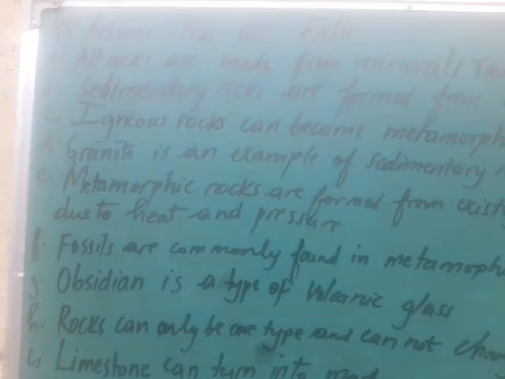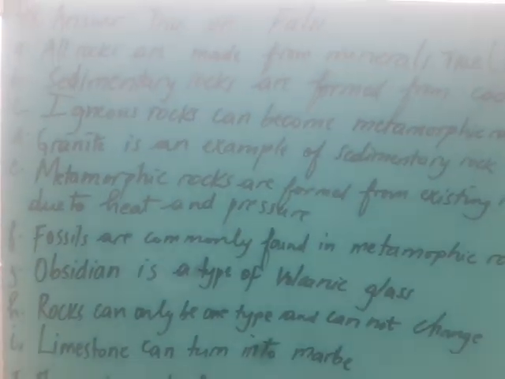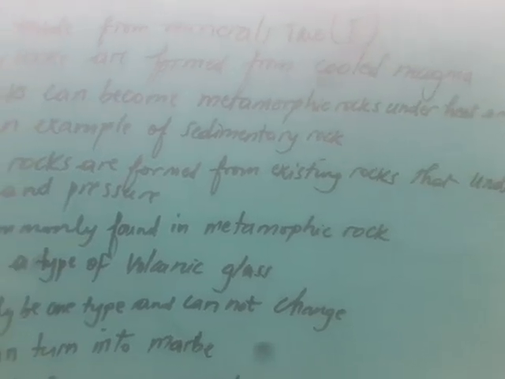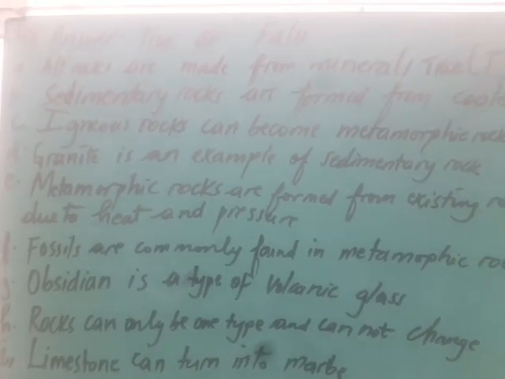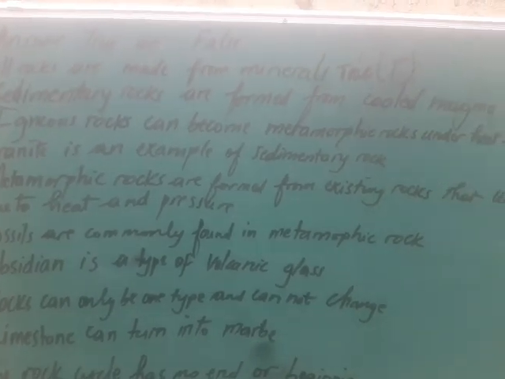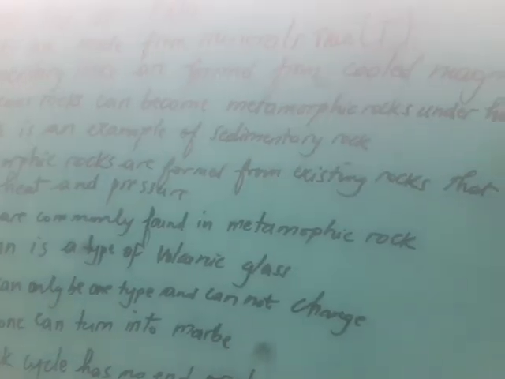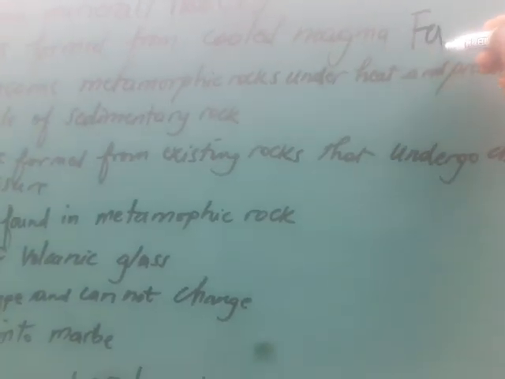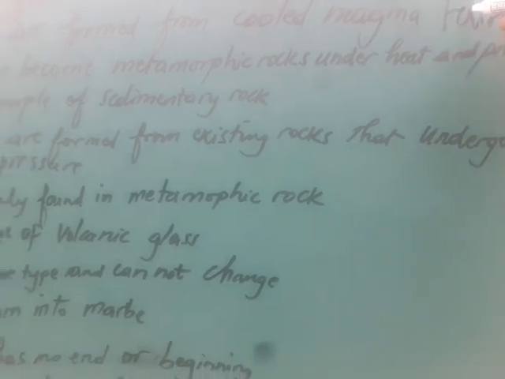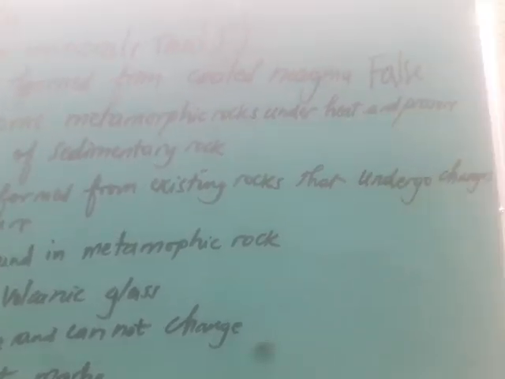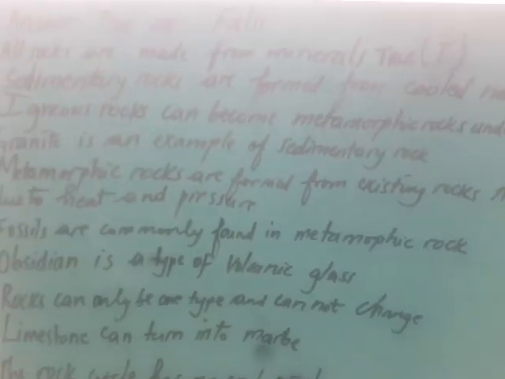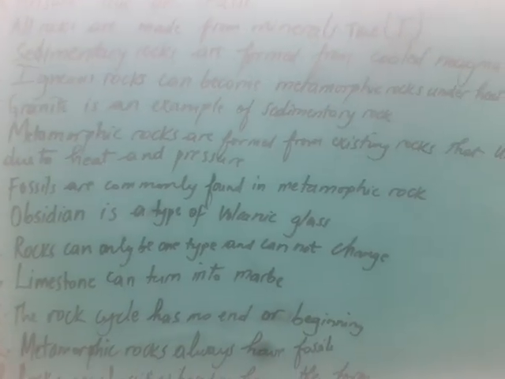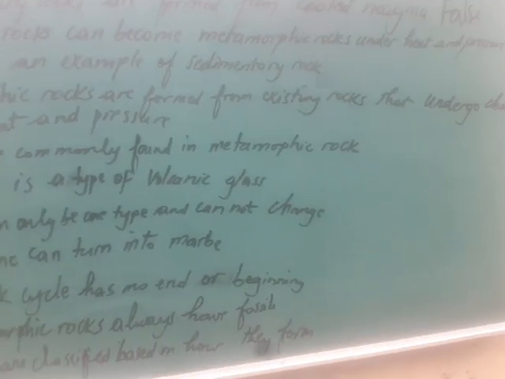B: Sedimentary rocks are formed from cooled magma. This statement is wrong, so it is false, because rocks formed from cooled magma are called igneous rock. C: Igneous rock can become metamorphic rock under heat and pressure.